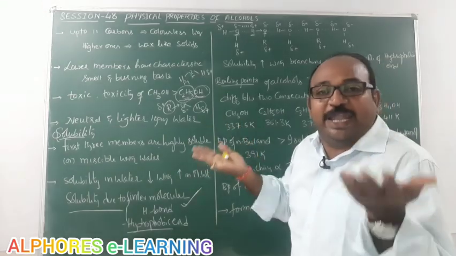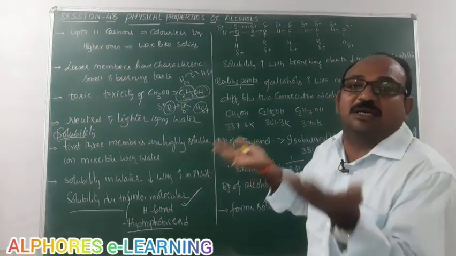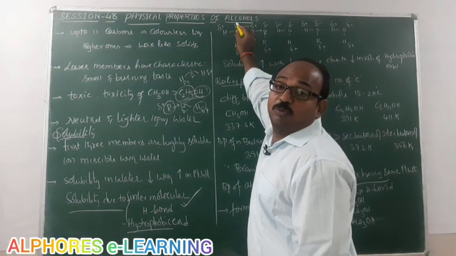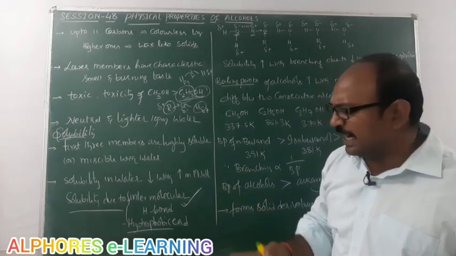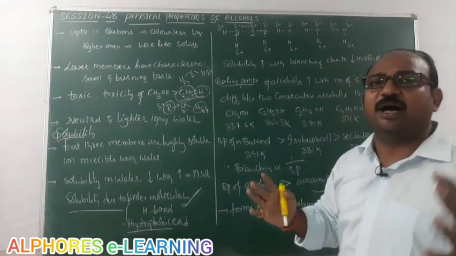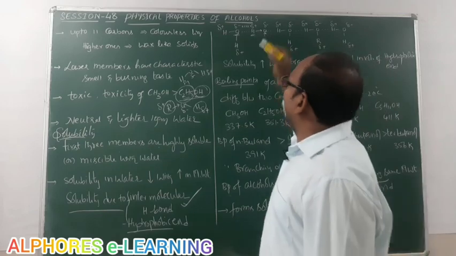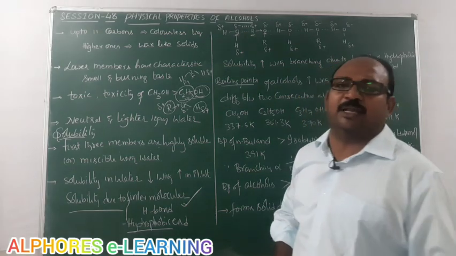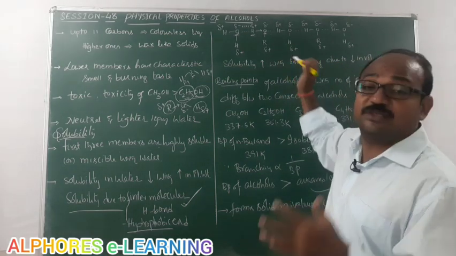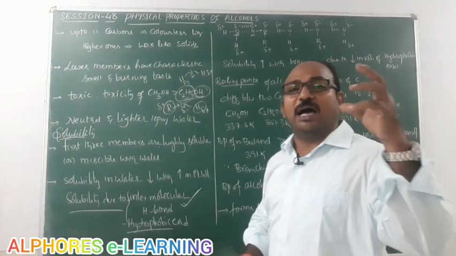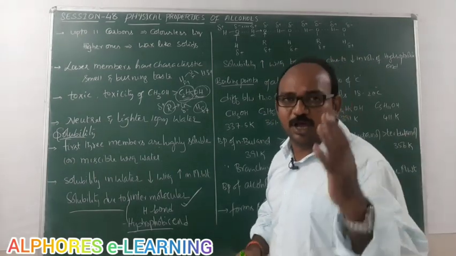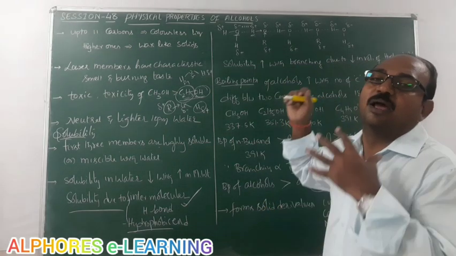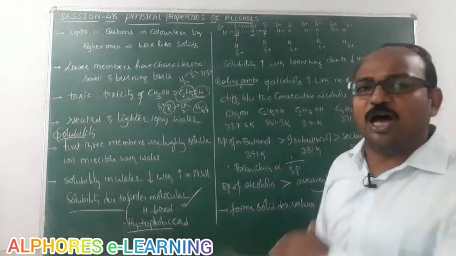Whenever positive and negative charges develop more and more because of the difference in electronegativity of hydrogen and the heteroatom, then the electrostatic force of attraction between these partial charges will be very high. That's why a weak electrostatic force of attraction exists between partially positively charged hydrogen and a heteroatom. That is very high here in alcohols. So alcohols, because of strong intermolecular hydrogen bonding with water molecules, are completely miscible with water in all proportions.